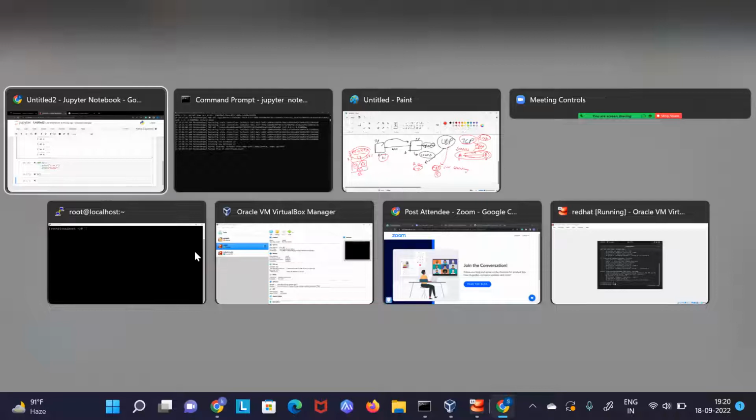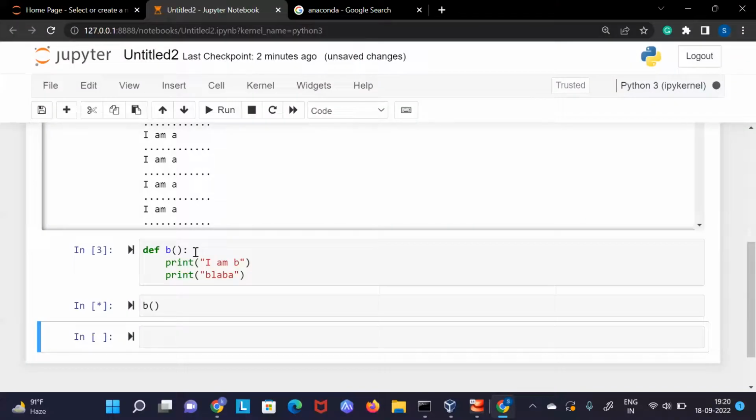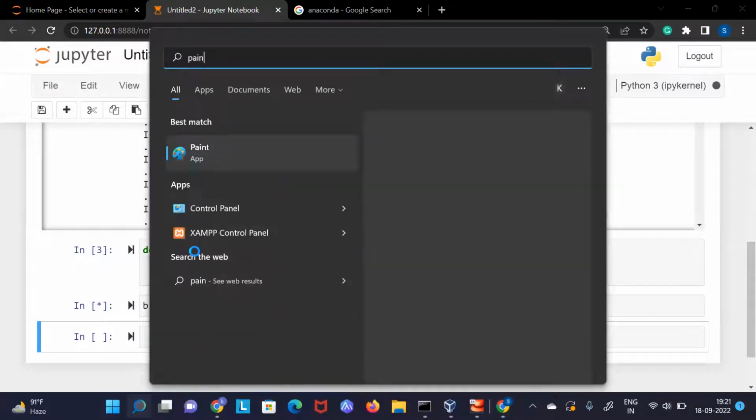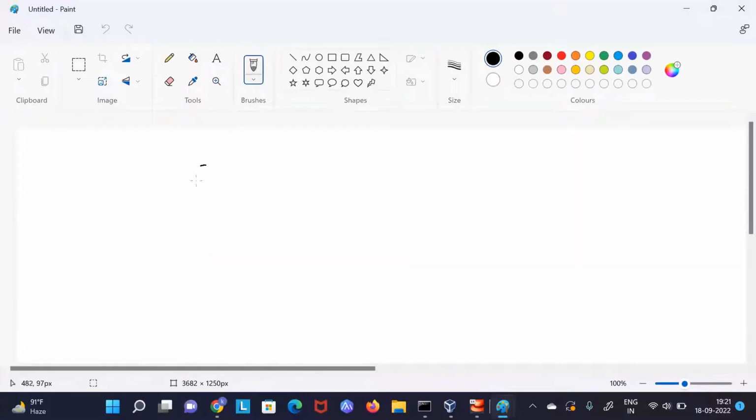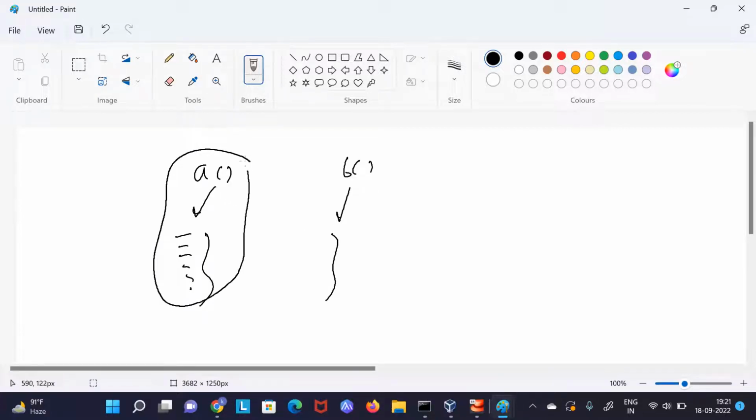Let's say we have some use case of that, and believe me, guys, we have a lot of use cases for this. So if we have 2 functions, and you can treat a function as a lot of algorithms which we have written here, we have a B function, a lot of algorithms which we have written here. At a time, let's say our CPU is running function A only, but we want B also to run parallelly.